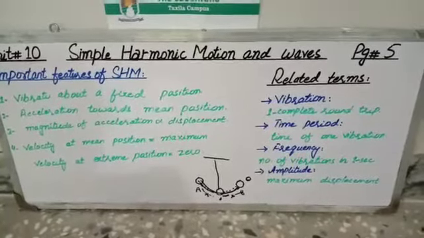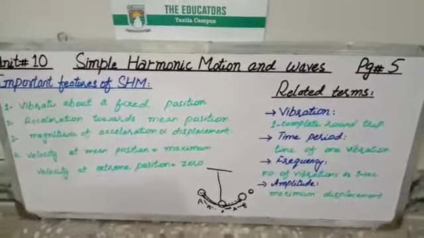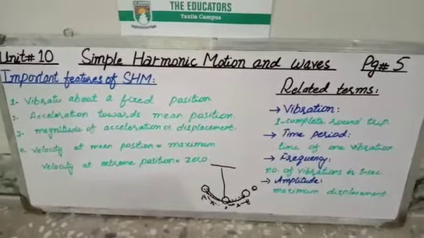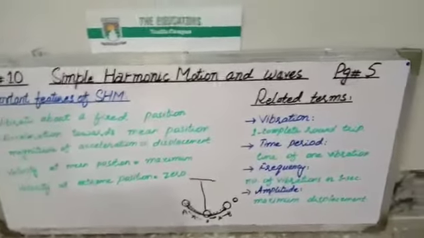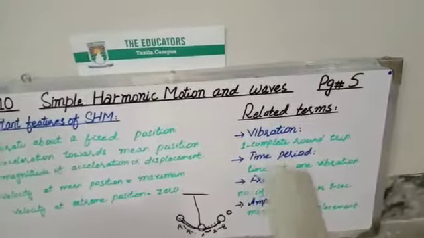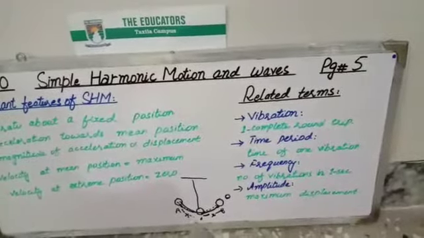Students, now we discuss different terms mentioned here. The first one is vibration. Vibration is one complete round trip of a vibrating body about its mean position is called one vibration. One complete round trip, that is one vibration. To understand it better, let's take an example of a pendulum.